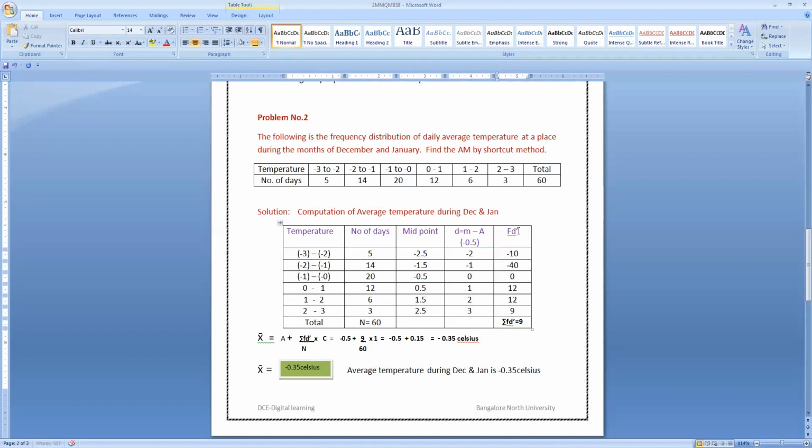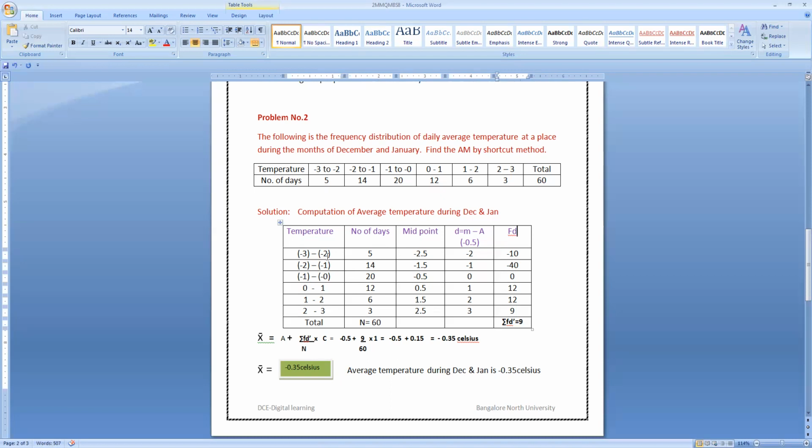So let us write the class intervals in the first column: minus 3 to minus 2. The width of the class interval is 1. Then minus 2 to minus 1, minus 1 to 0, 0 to 1, 1 to 2, 2 to 3. And the same frequency values need to be substituted. Then we require to calculate midpoints.